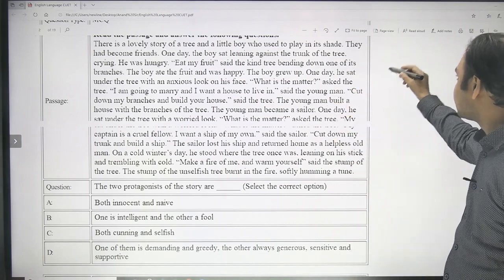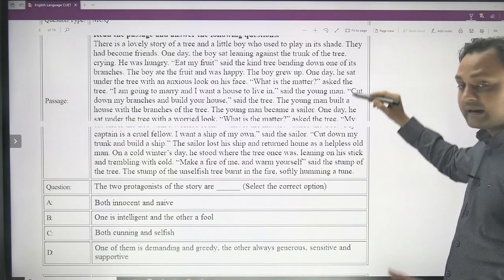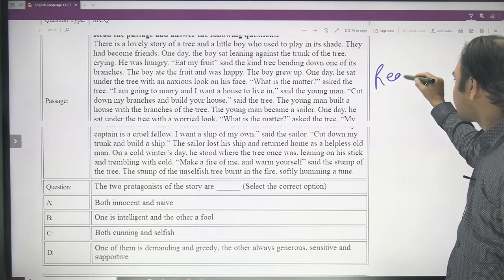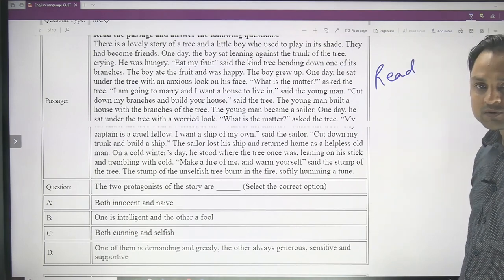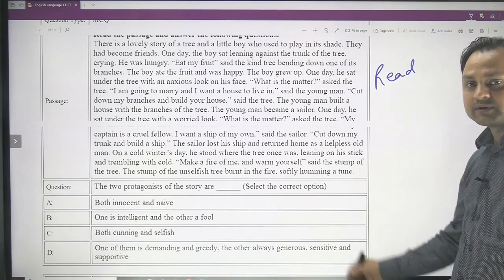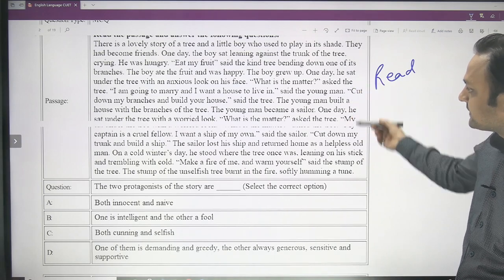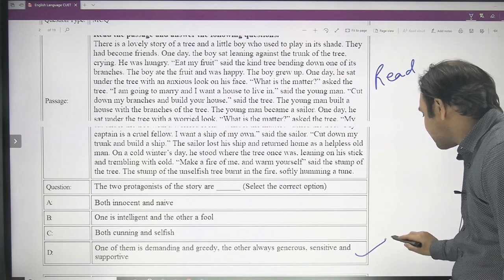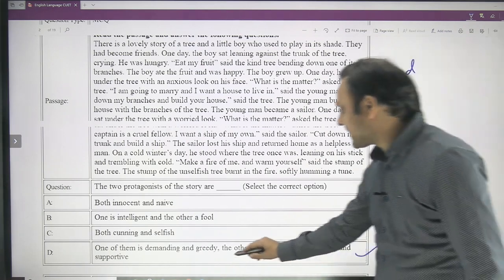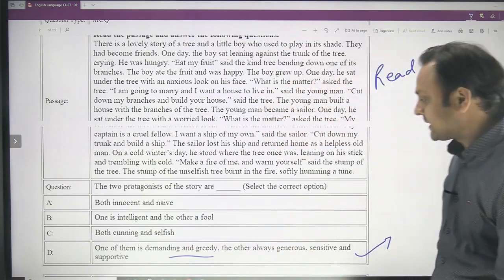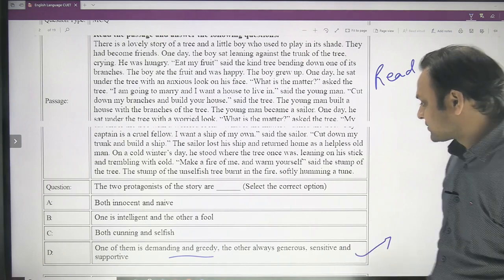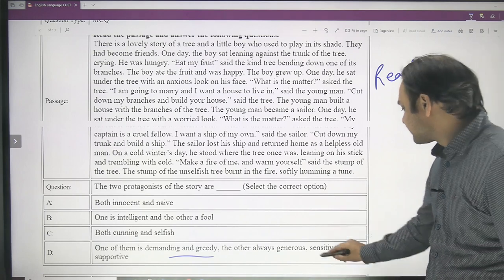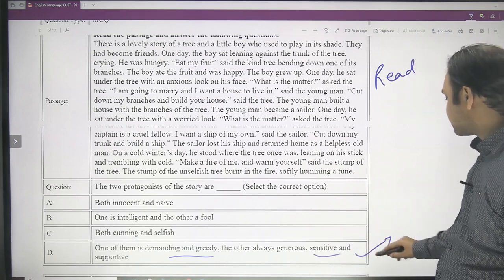That is why I always say, even in my classes, that you have to read the passage, because the passages are always going to be very easy. So why are you running away from reading it? You read the passage once and you understand the whole story, and then answering the question becomes very easy. And the obvious answer is D, because the boy who became a man and then an old man was obviously very greedy and demanding, and the other, that means the tree, was very sensitive and supportive. So obviously the answer is D.